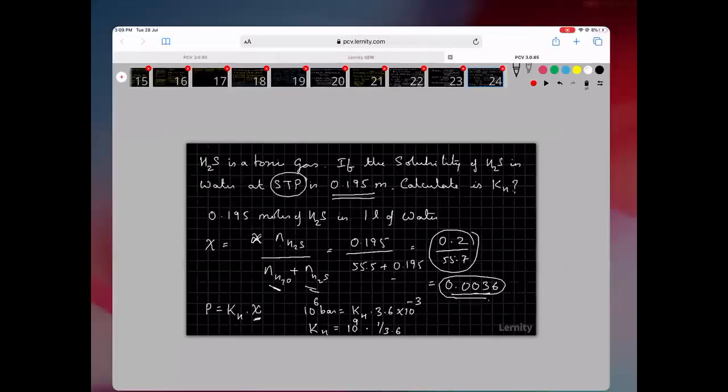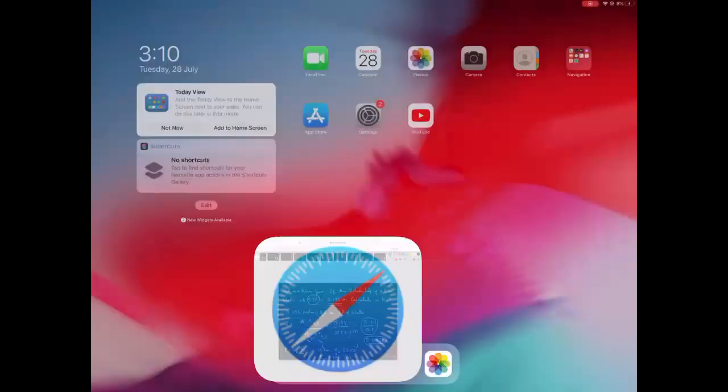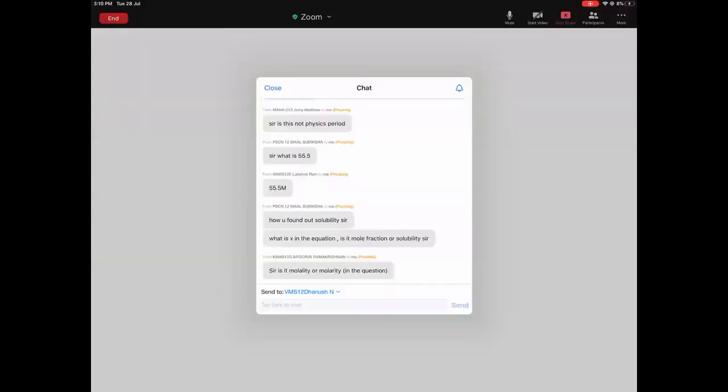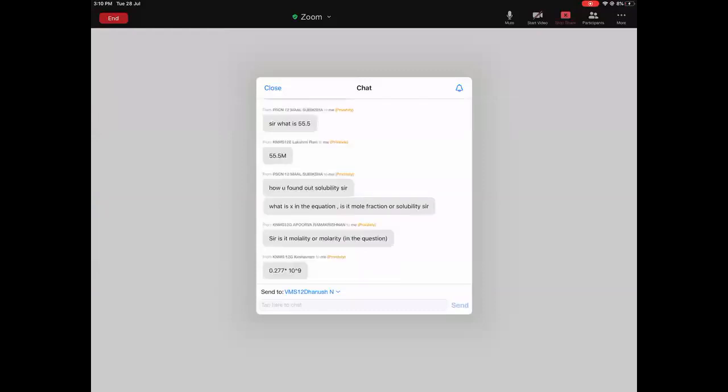So, sir, is it molarity, molality, or molarity? Molarity, in the question it is molarity. Sir, is X in the equation mole fraction or solubility? Mole fraction. Have you found out solubility? It is given to you. Solubility at STP is 0.195 molar. That is given to you.